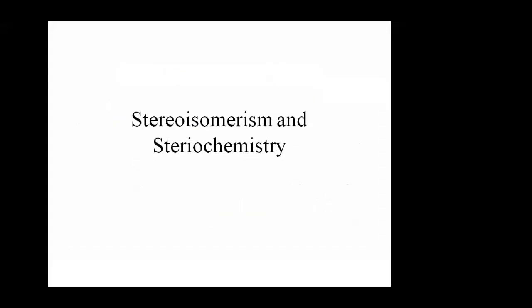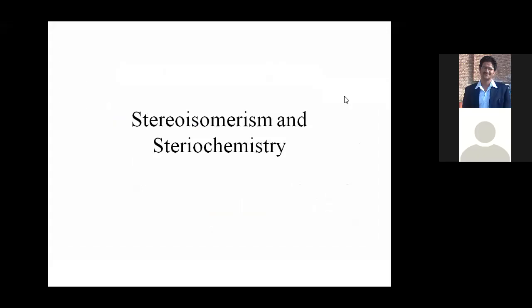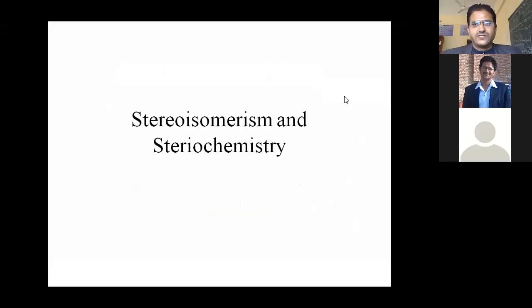So after isomerism, our discussion moves to stereochemistry. Stereochemistry is that branch of chemistry where we convert 2D structure into 3D structure and 3D structure into 2D structure. That branch of chemistry is called stereochemistry.